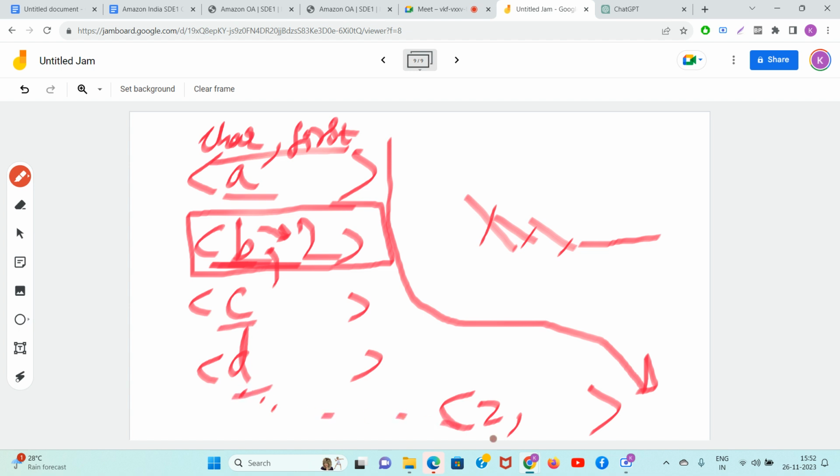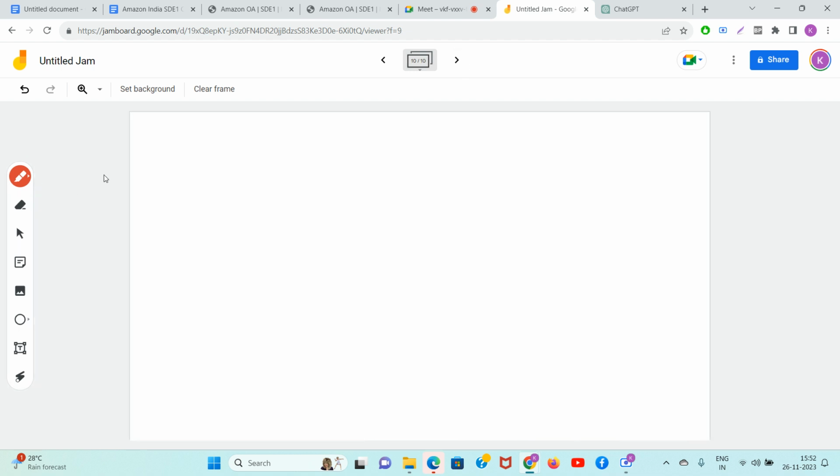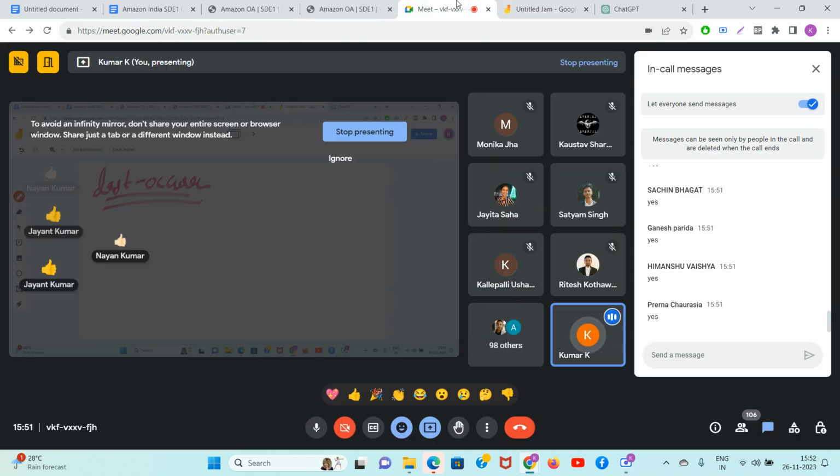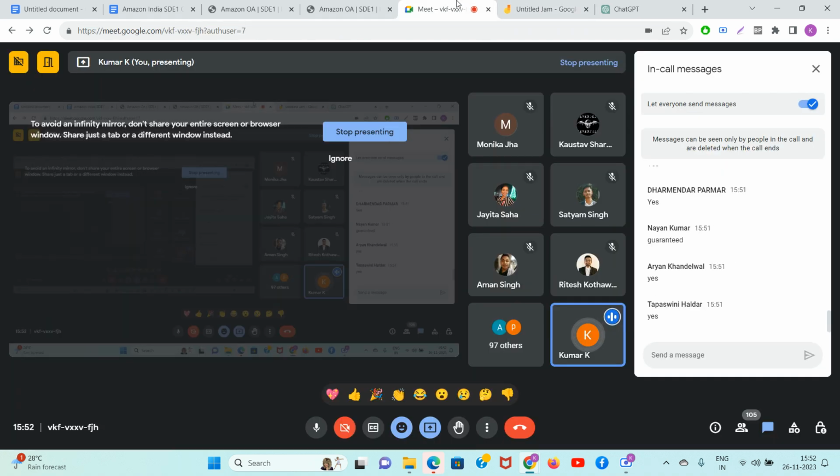Guys, can anyone tell me how we can store the last occurrence in another hash map of each character? How can we store the last occurrence? Use your brain and write in the chat.